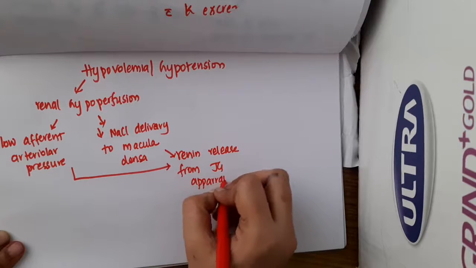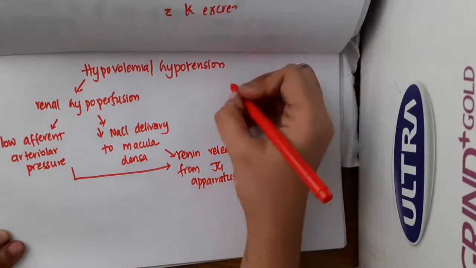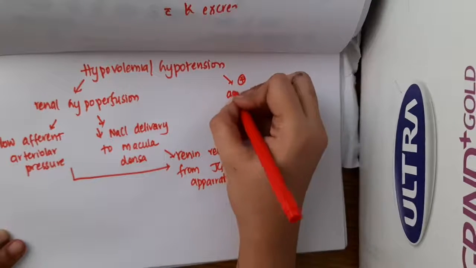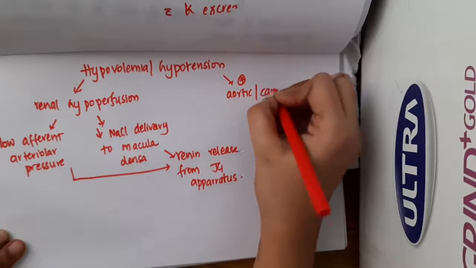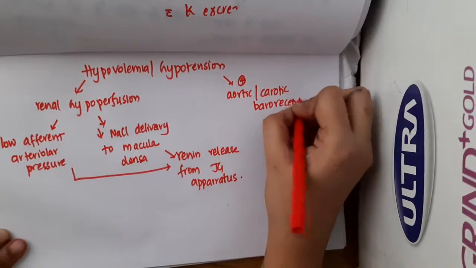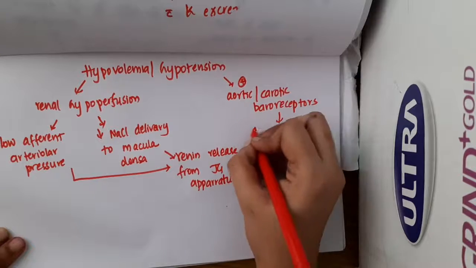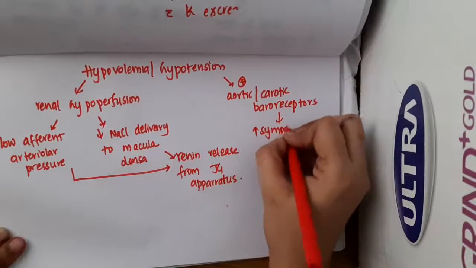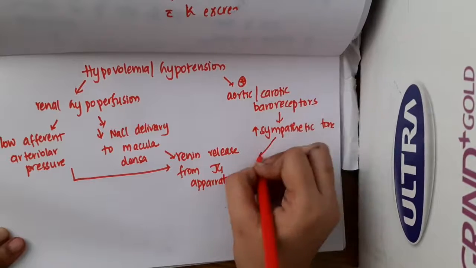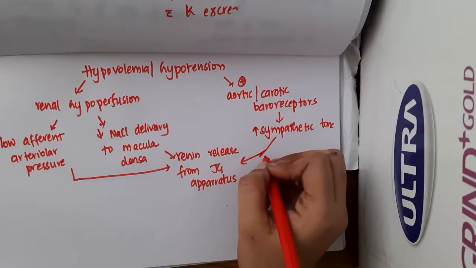Not only this, there is one more reason for renin release, that is hypovolemia. This will activate aortic or carotid baroreceptors. Because of activation of aortic or carotid baroreceptors, this will increase the sympathetic tone and thus cause renin release from the JG apparatus.